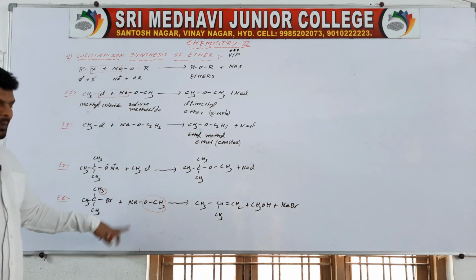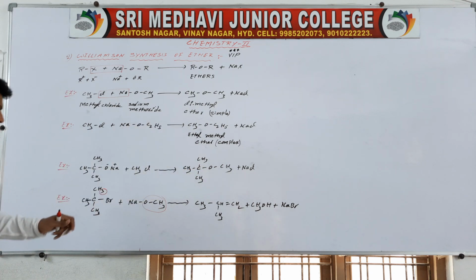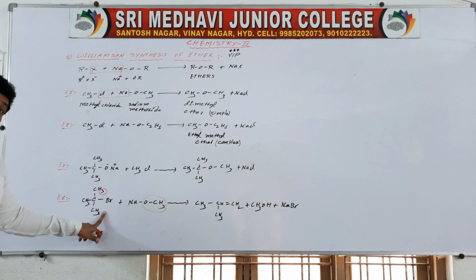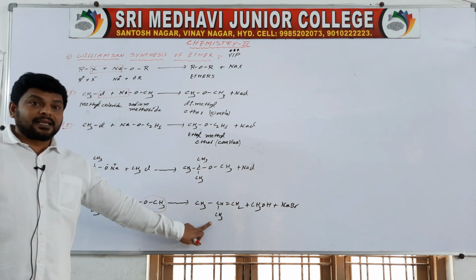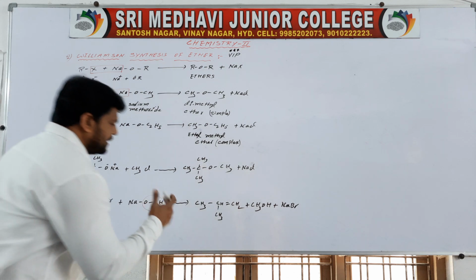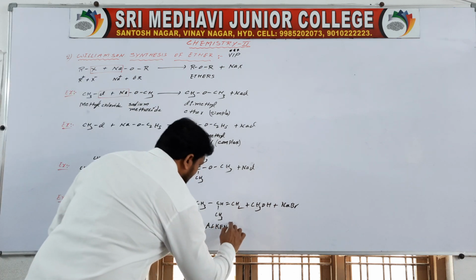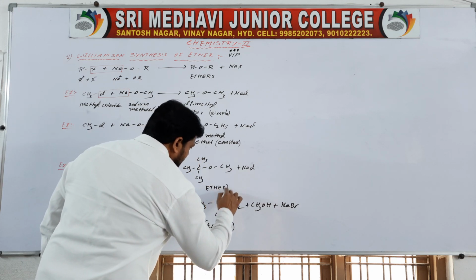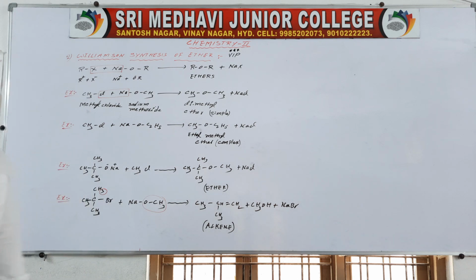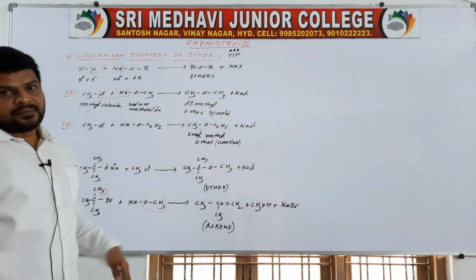So you know the difference between these two. Tertiary alkoxides form complex ethers and tertiary alkyl halides form alkenes. This is an alkene and this is an ether. Understand? So this is Williamson synthesis of ethers.